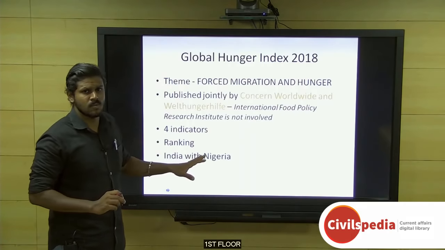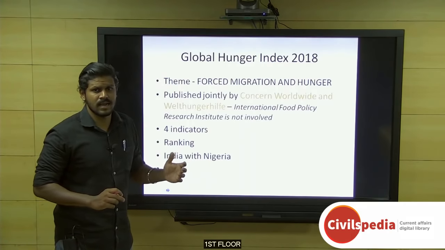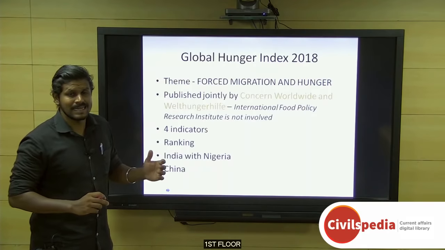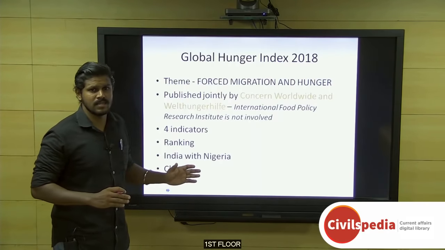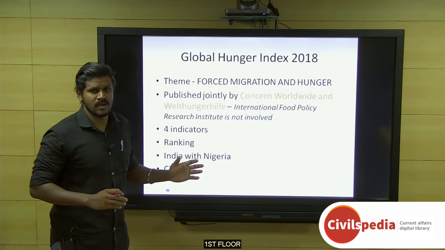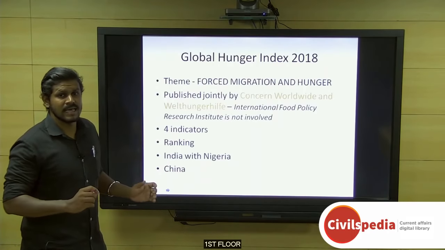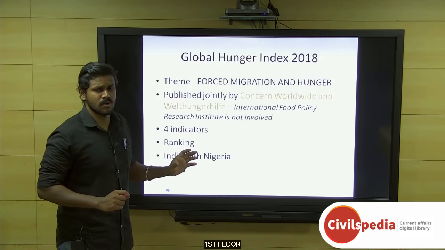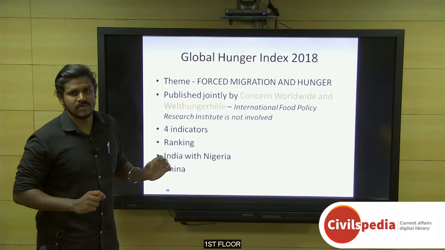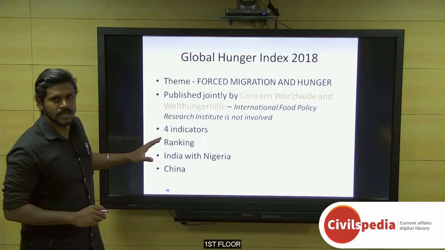Child mortality is the rate of death of children less than 5 years of age due to inadequate health availability and unhygienic conditions. Child wasting, child stunting, and child mortality include children less than 5 years of age. These are the 4 indicators.